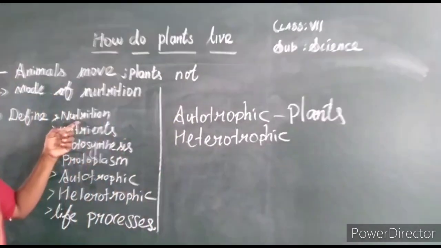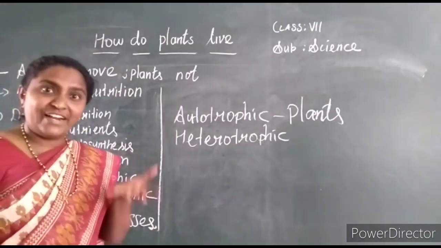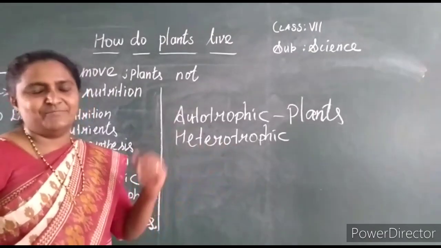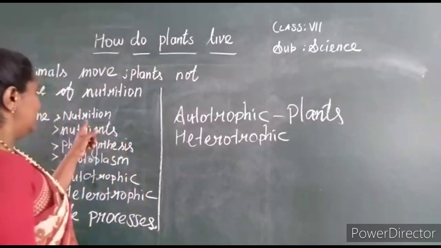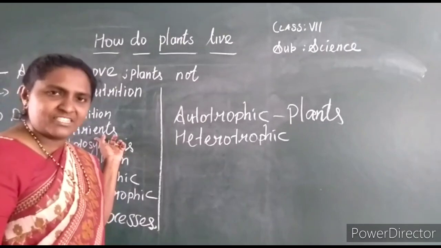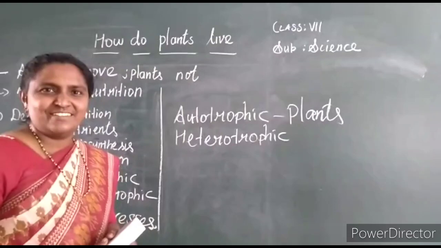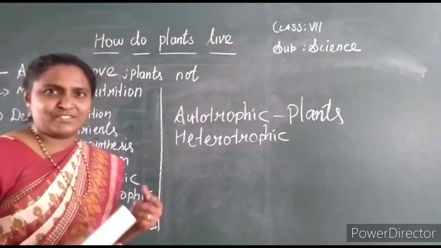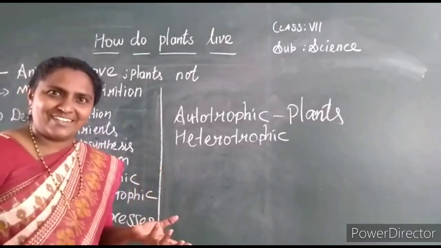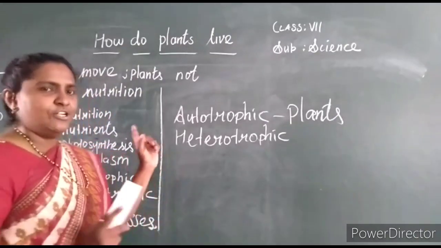The first definition is nutrition. What is nutrition? It is an act of providing or giving different nutrients to the living organism. For example, the nutrients are carbohydrate, protein, fat, vitamins, minerals. These are the different components of food. Nutrition is the act or process of providing nutrients to all living organisms. This process is called nutrition.